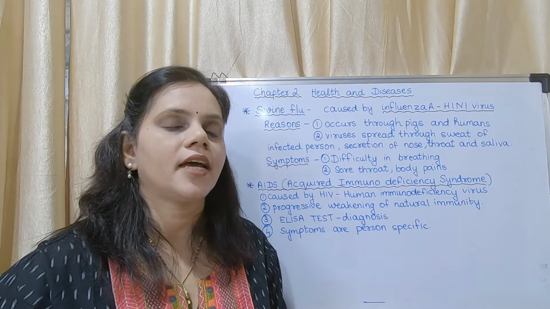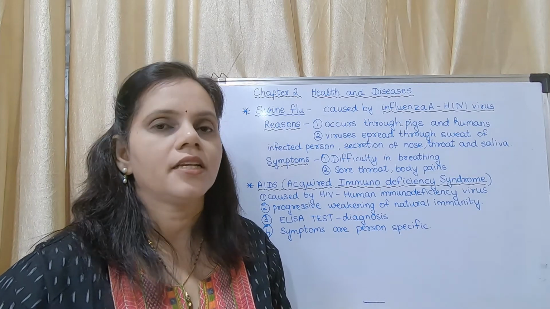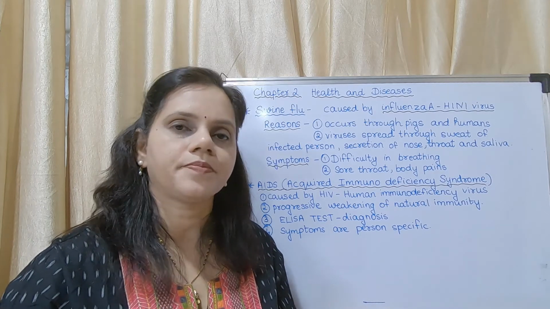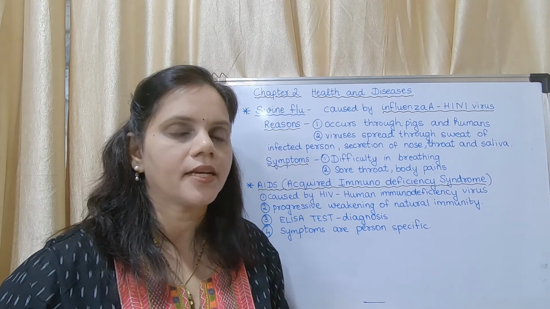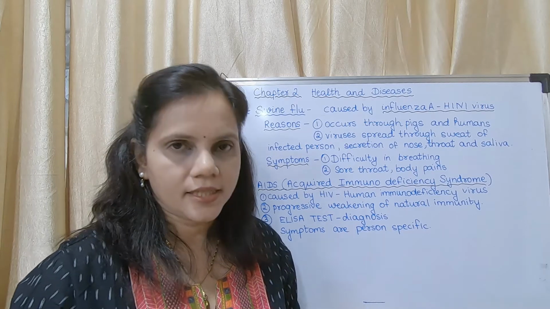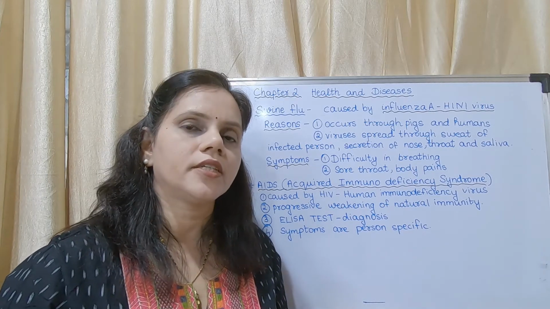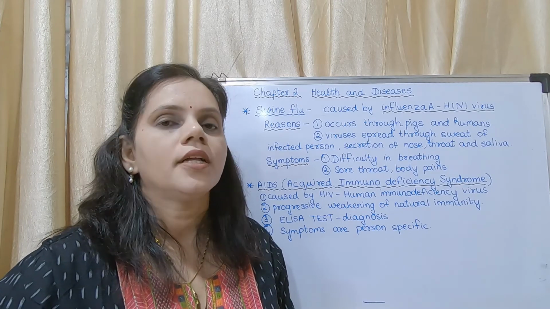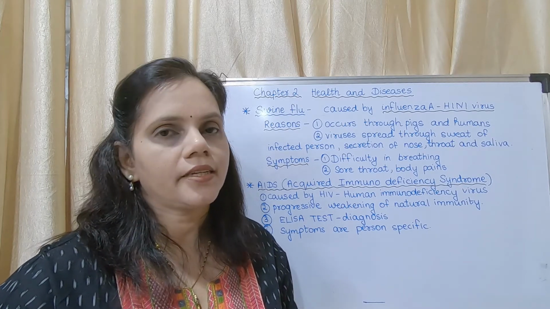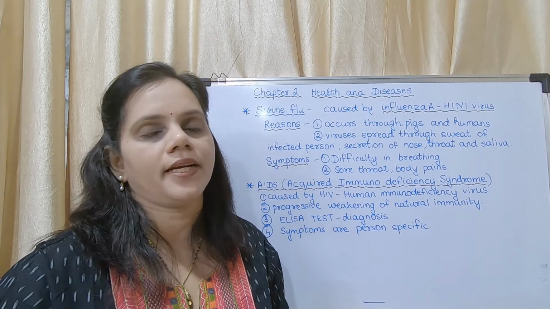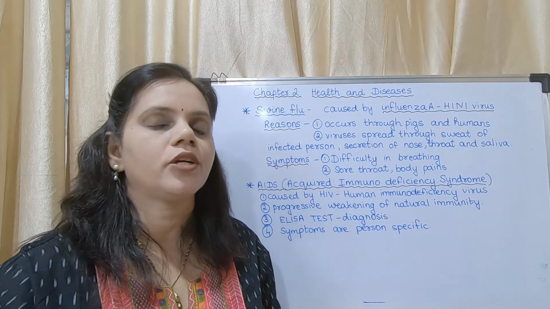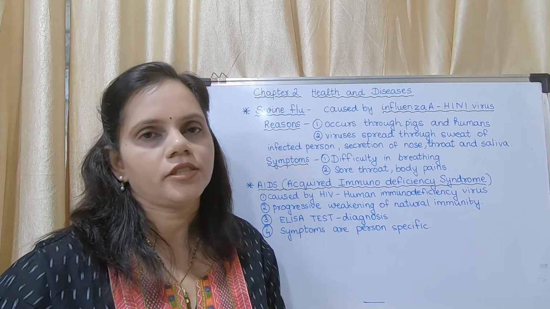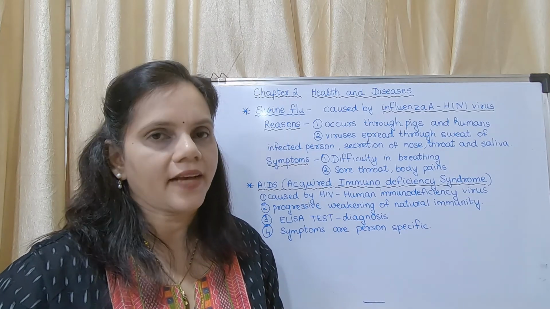Each and every time whatever disease he gets, the doctor gives medicine for that disease, and for a particular period that disease disappears. After some days another disease occurs. So again the doctor gives the medicine for that disease, and again that disappears. So there is no particular medicine for AIDS, only symptomatic treatment is given. That means whatever symptoms the patient shows, only the medicine for those symptoms is given. It is a viral disease.